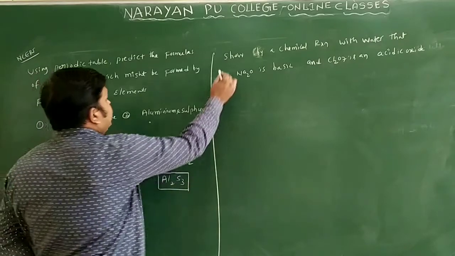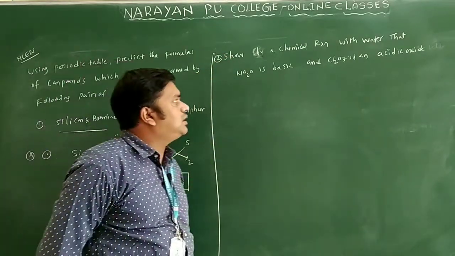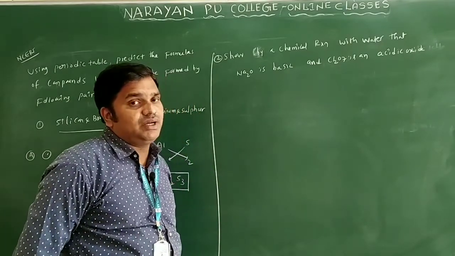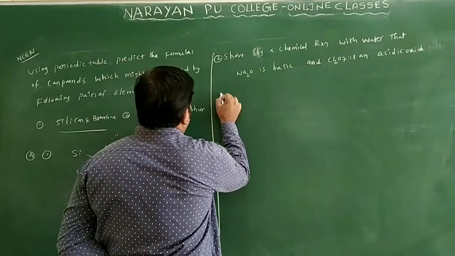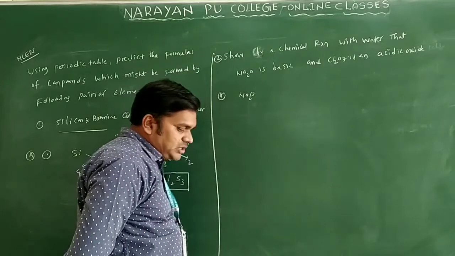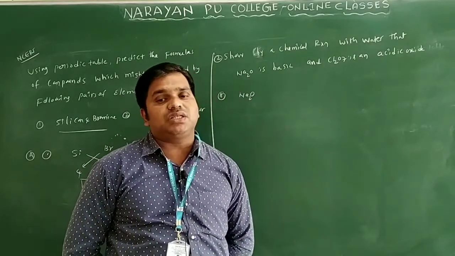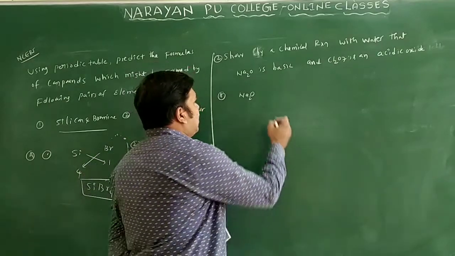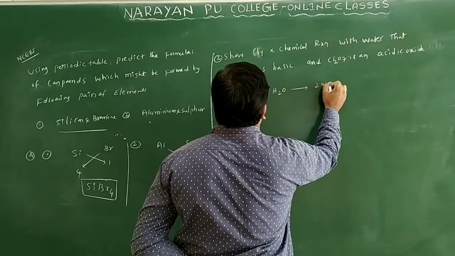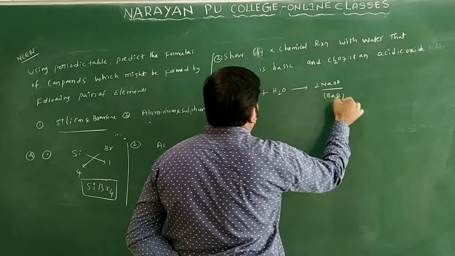See the second question we have. This is also one of the NCERT questions. Show by a chemical reaction with water that Na2O is basic and Cl2O7 is an acidic oxide only. You see the answer here. Na2O is a metal oxide only. Metal oxides are generally basic in nature. How do you say metal oxides are basic? These metal oxides can be dissolved in water and will form a base only. What is NaOH? NaOH is a base only.